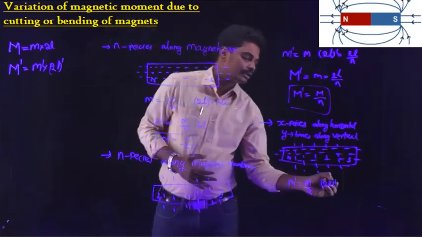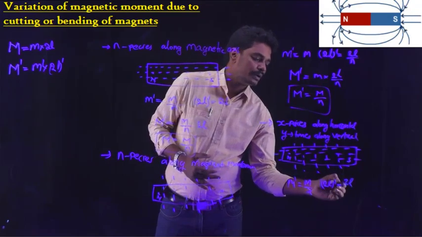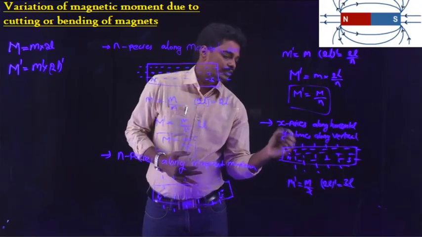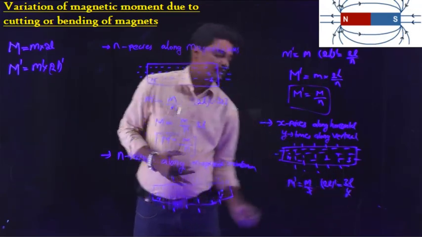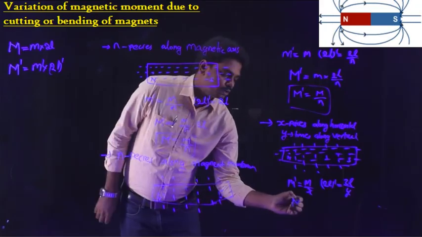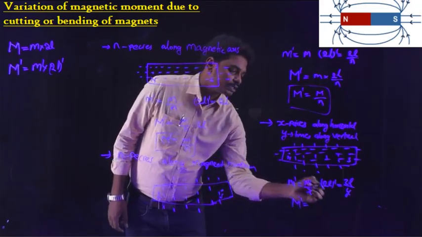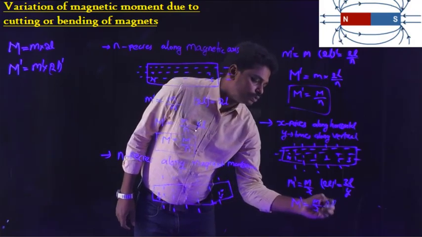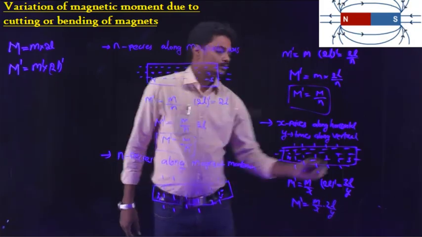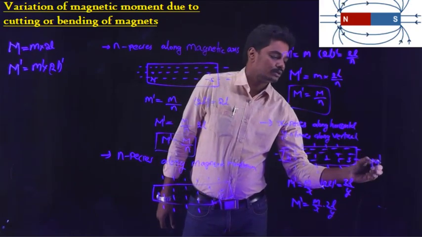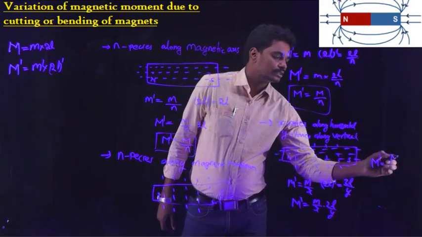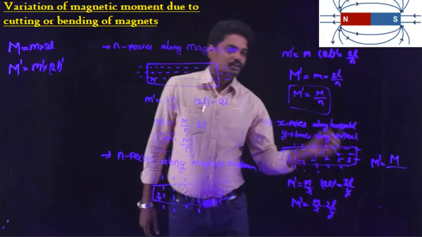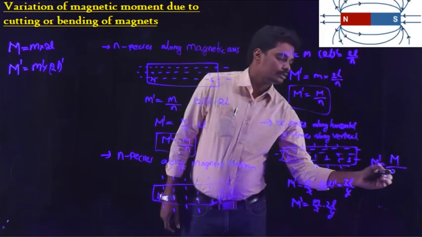The new magnetic length is 2l by y, as it is cut into y pieces. Therefore, the new magnetic moment is pole strength into magnetic length, that is m by x into 2l by y. Therefore, M dash is equal to m into 2l, which is the magnetic moment of the initial bar magnet, divided by xy.